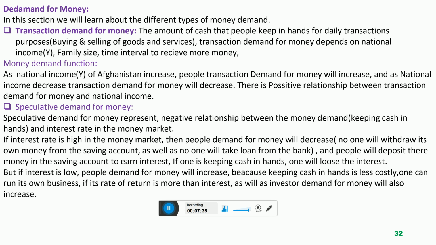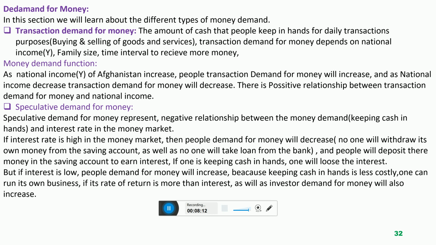There is a negative relationship between the demand for money and the interest rate. I'm again repeating that if the interest rate in the money market increases, the people will keep less cash in hand. The demand for money will decrease because the interest rate is very high. And if the interest rate decreases, then the demand for money will increase. The people will withdraw more money from the accounts. So there is a negative relationship between the demand for money and the interest rate.